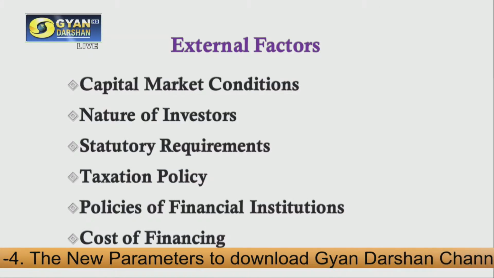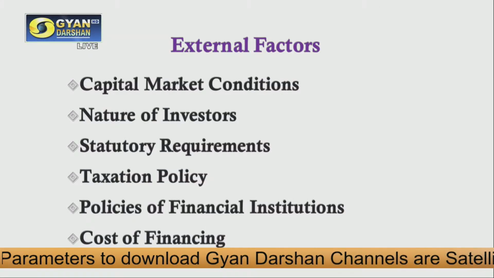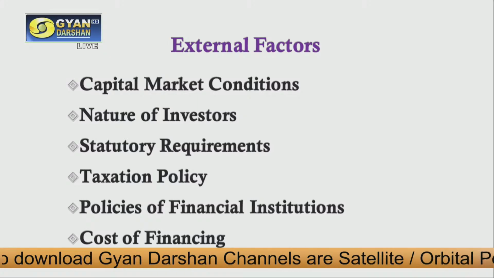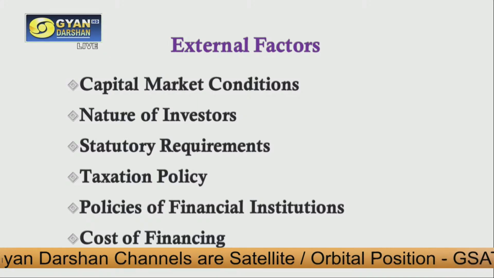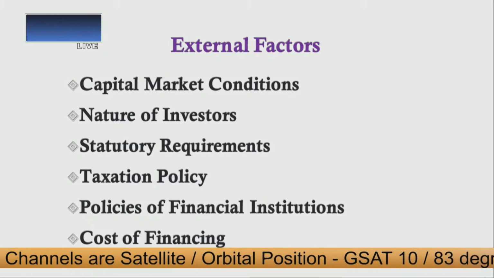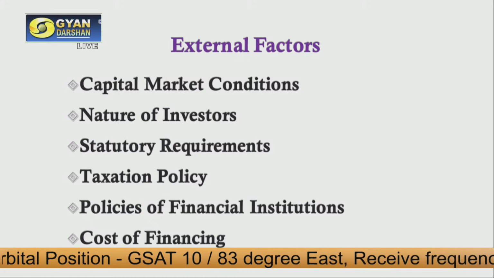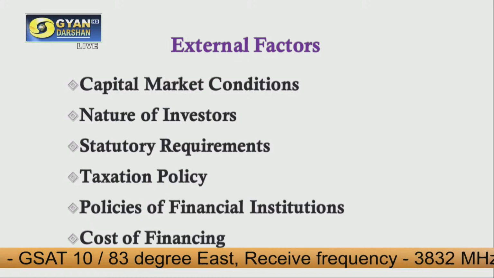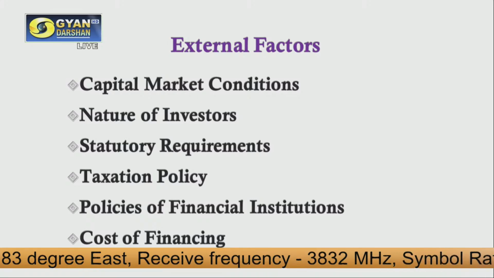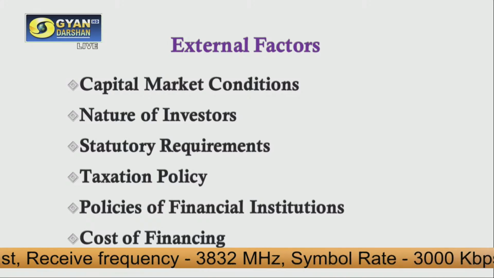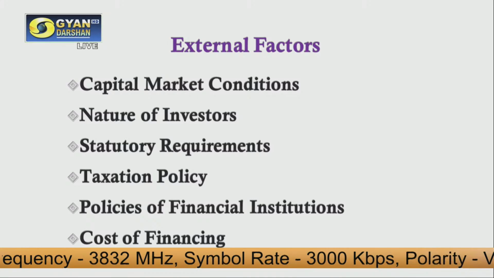Then policies of financial institutions. Okay, national financial institutions are coming up with different policies from time to time, like changes in monetary policy. There are certain banking regulations which are coming from time to time. Then how credit rating agencies are acting or reacting, and how individual financial institution policies are working, that is, what they are considering, maybe the size of the company, maybe the age of the company, the risk appetite of the company. Okay.